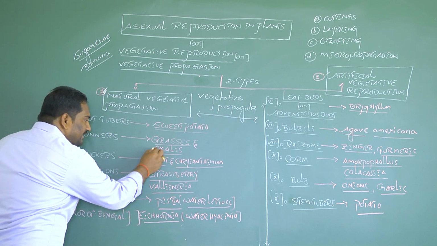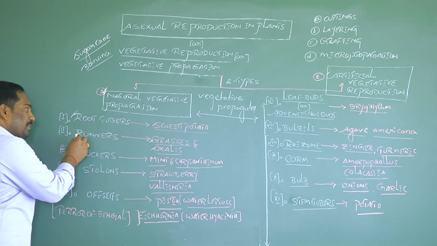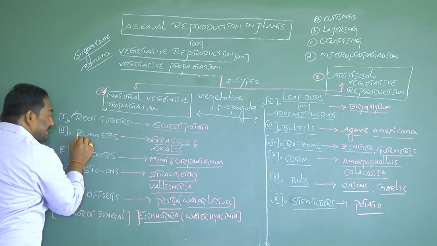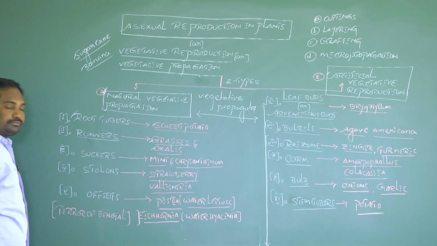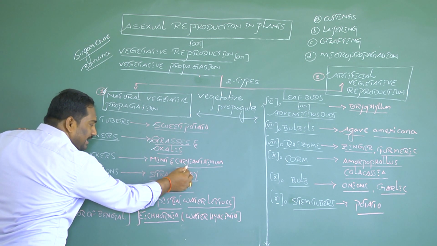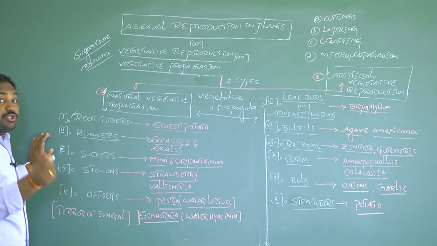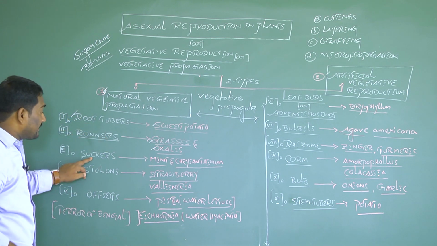Whereas in oxalis and in grasses, the vegetative propagule is runners. In mint and chrysanthemum, the vegetative propagule is suckers.